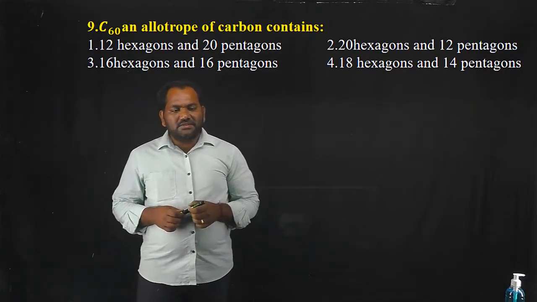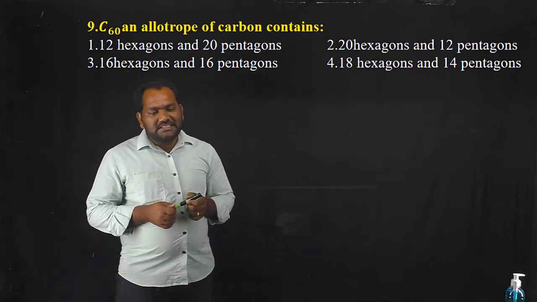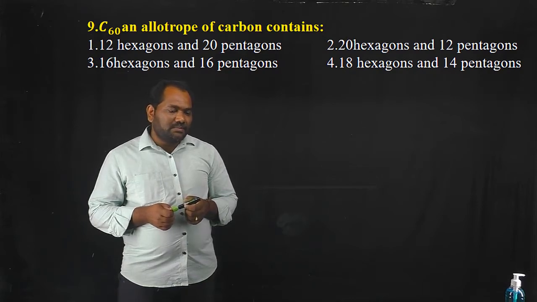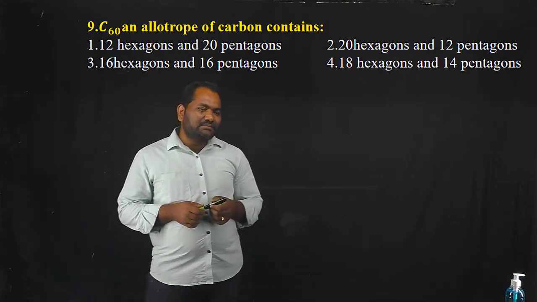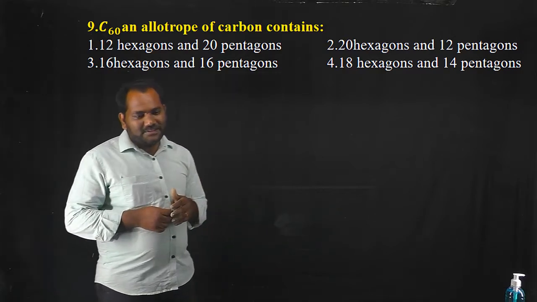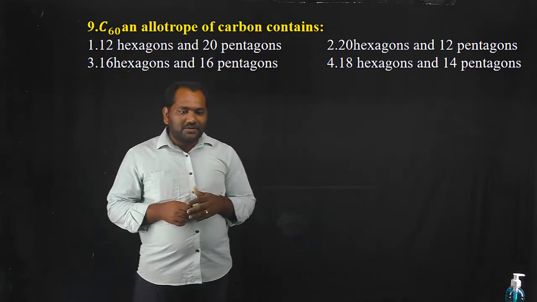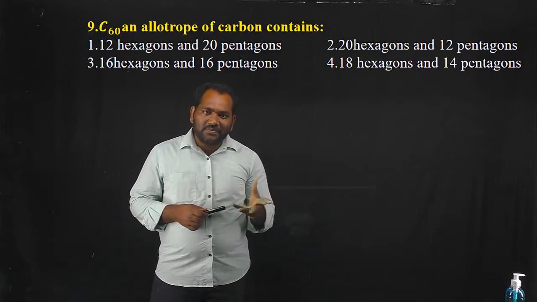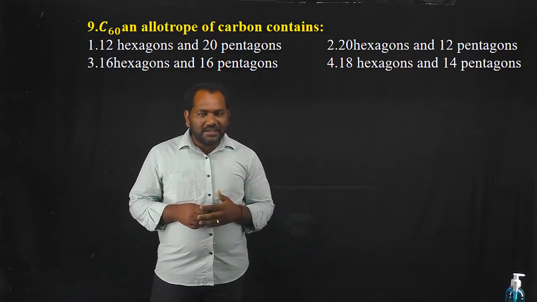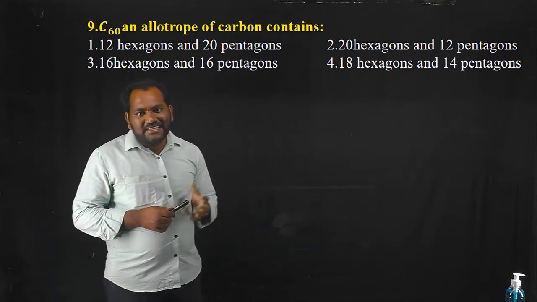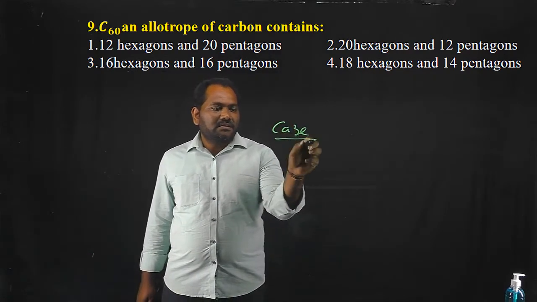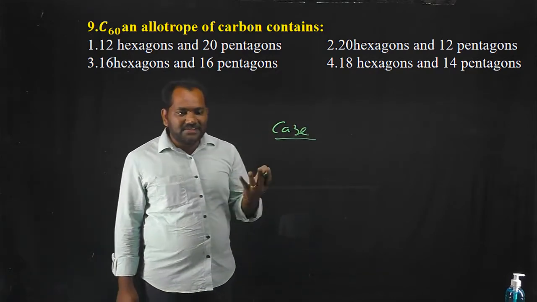Okay, friends, the next question is, C60, an allotrope of carbon, contains. C60 is an allotrope of carbon. C60 is nothing but a fullerene. Like diamond and graphite, fullerene is also one type of allotrope of carbon. This fullerene has a cage-like structure. In Telugu it is called panjaram.